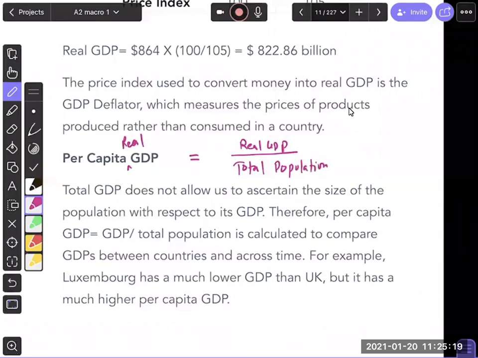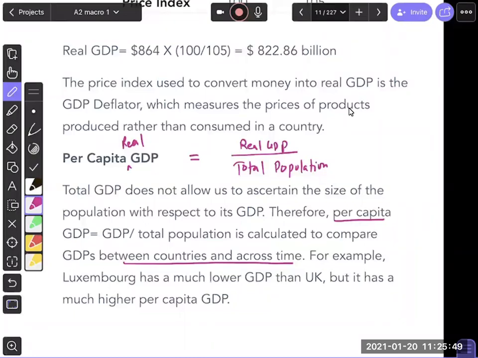And why is this a good measure? Because this will look at our performance on average. Make sense? Otherwise, the GDP of India is huge, the GDP of China is huge, but when you divide it by the population, you will have a fair idea as to how well a country is doing on average. So when you're looking at performance of countries over time or between two countries, it's always better to look at GDP per capita.